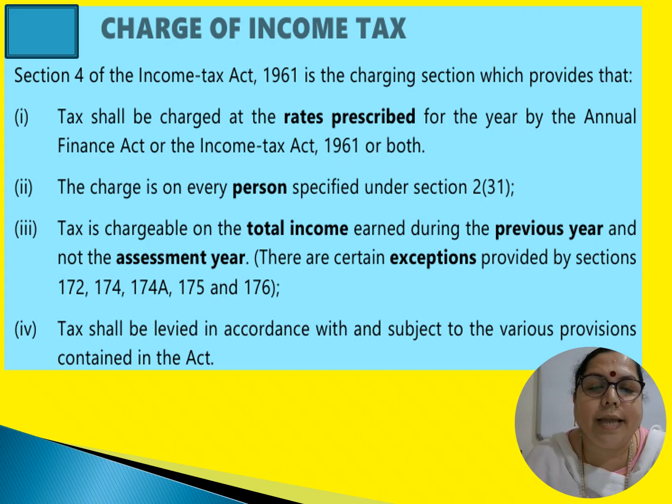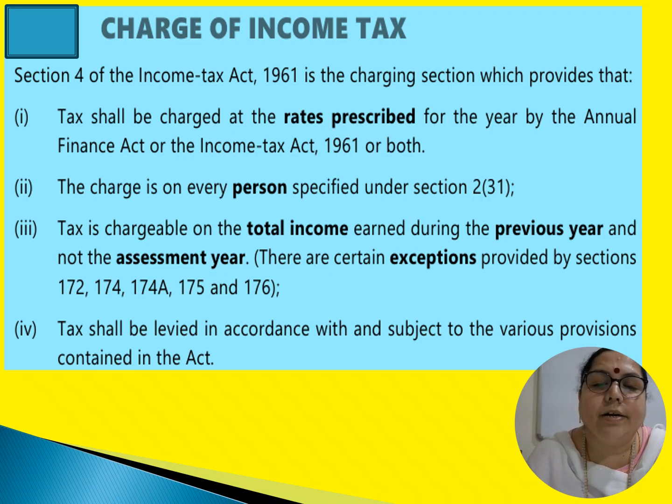And this tax is not chargeable on the total income of the assessment year. The assessment year is not taken into consideration. Assessment year is not the current year for this matter, for calculating the tax. So for calculating the tax, the total income of the previous year is taken into consideration. And what is previous year? The year which is preceded by the current year, right?